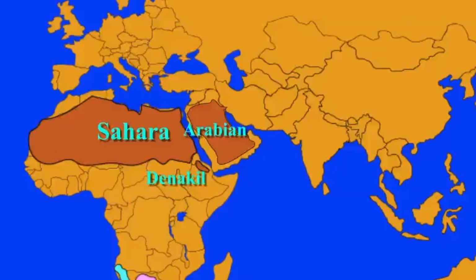Next one is the Syrian Desert, also known as the Hamad. It is a combination of steppe and desert covering 5 lakh square kilometers of the Middle East, including parts of southeastern Syria, northeastern Jordan and northern Saudi Arabia and western Iraq. To the south it borders and merges into the Arabian Desert.